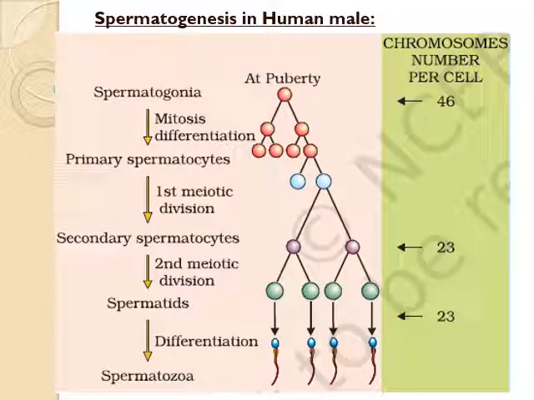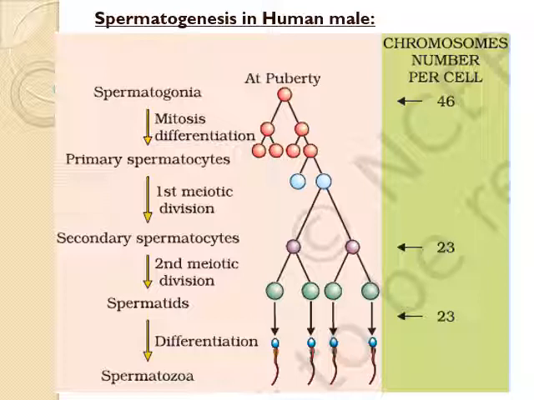Here the spermatogenesis in male is given in flowchart form. At puberty, spermatogonia, that is immature germ cells, undergo mitosis and produce large numbers. In the flowchart, a single spermatogonium is considered as a primary spermatocyte, which carries 46 chromosomes and undergoes meiosis I. The result is two cells which carry 23 chromosomes. Those cells are called secondary spermatocytes.